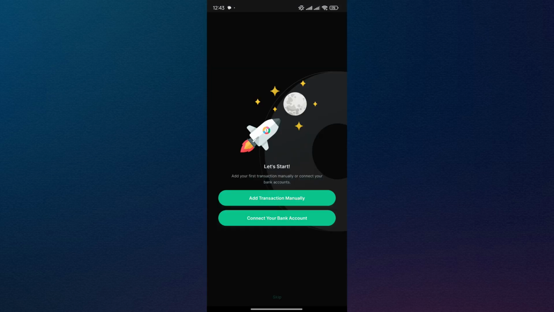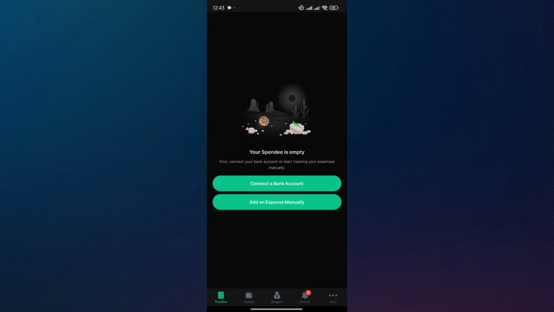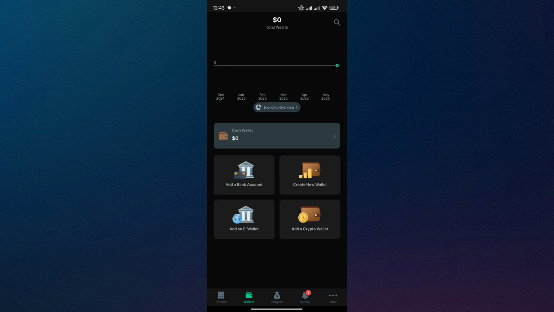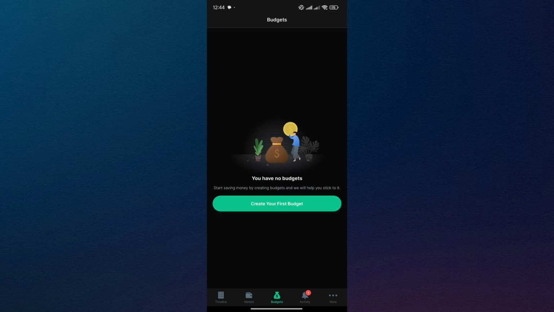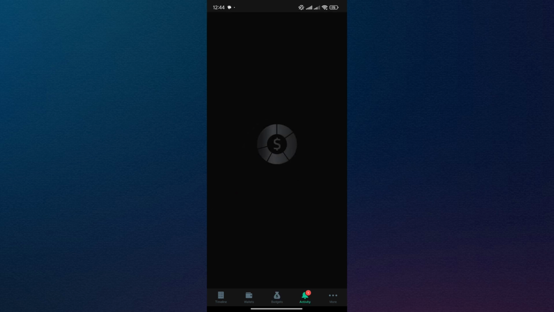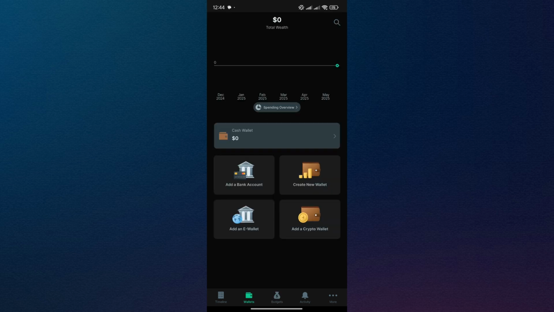Spendee takes a more visual and spending-focused approach. It automatically syncs with bank accounts in many countries and presents data in colorful charts and graphs. Spendee is user-friendly and supports shared wallets, making it ideal for families or groups. While it has some budgeting features, it's more about tracking and visualizing expenses than strict planning. It offers both free and premium plans.